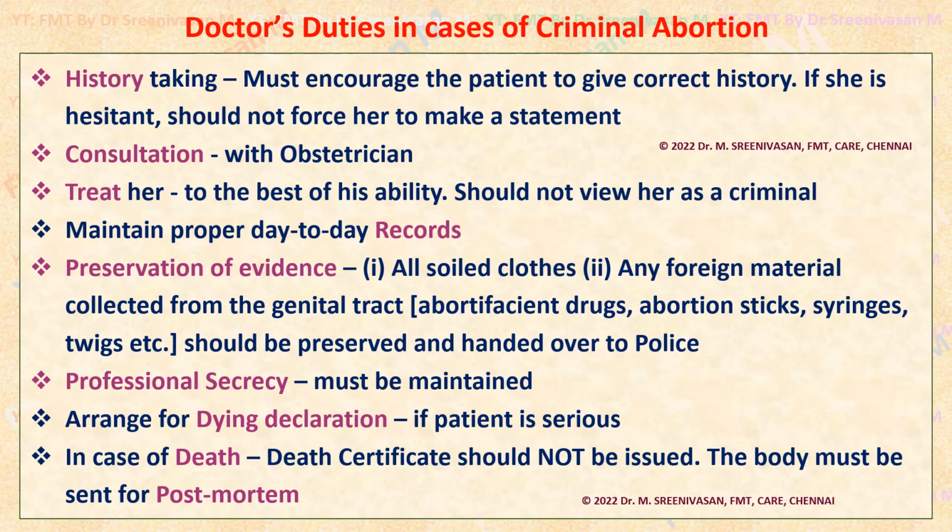Then preservation of evidence to prove the criminal abortion. In case the woman wants to make a police complaint, these are the materials to be preserved from her: soiled clothes, any foreign material collected from the genital tract, like evidence of abortifacient drugs, abortion sticks that are still retained, any chemicals retained inside the cervix, vagina or uterus, syringes, twigs still remaining in the cervix or vagina, etc. All these have to be preserved and handed over to the police or sent to the respective laboratory for detection of chemicals, etc.